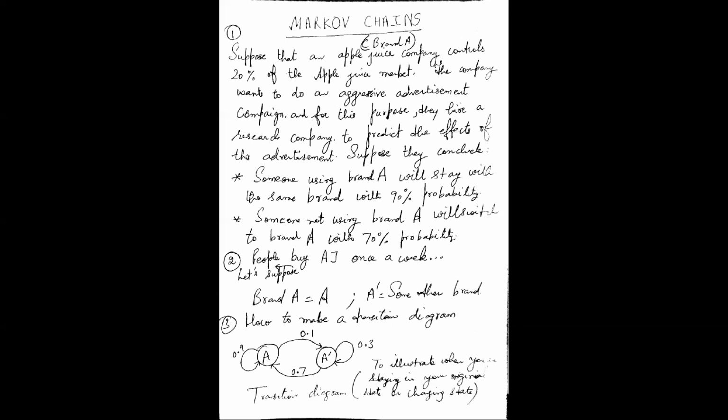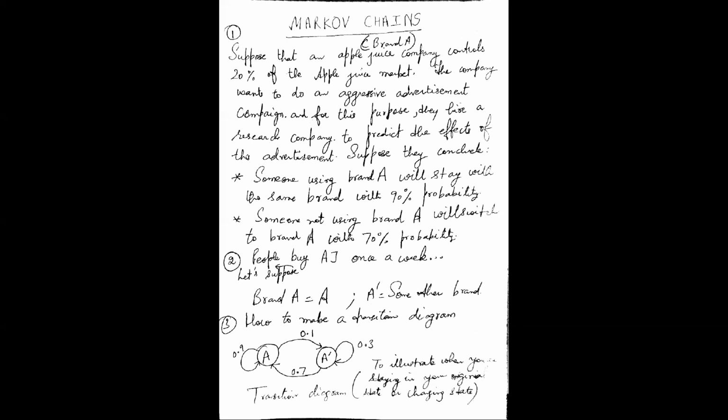All right. And the second conclusion they see is about someone who was not using brand A. This does not fall in the 20% of the market, so it falls in the 80% of the market. Someone who is not using brand A, after this advertisement campaign, will switch to brand A. That's the advantage that we are looking for from advertisement.